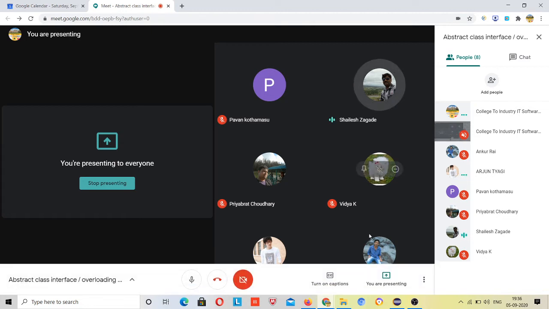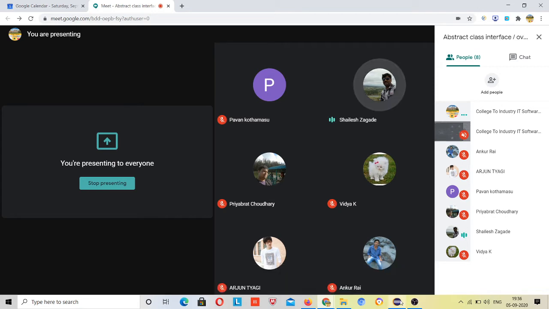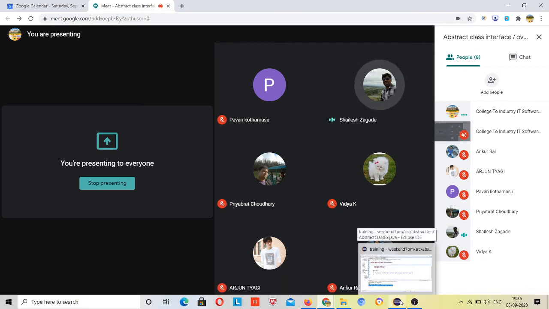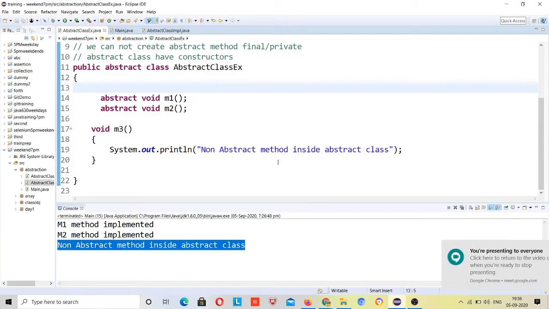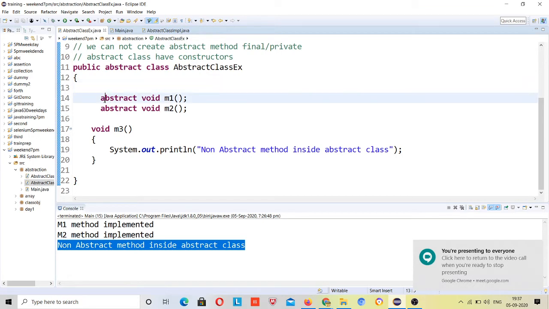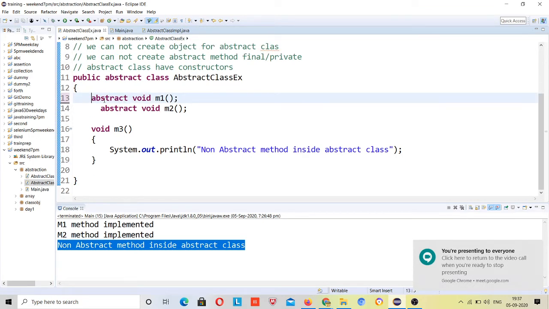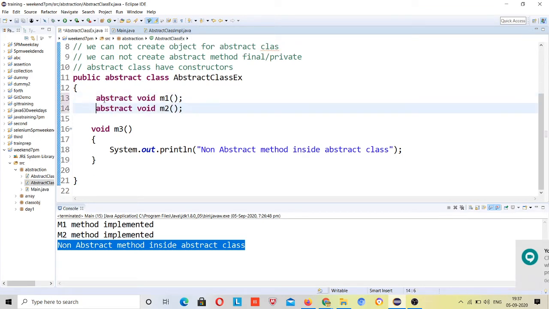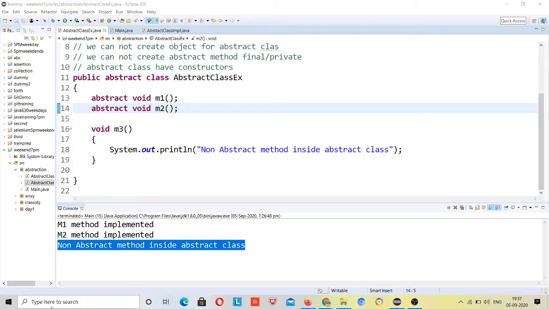Yes, Vandan, can you give an example of what abstraction is at a high level, not in terms of this class and defining, just a general example? The general example is that suppose I have a player, right, and what this abstract class means is that I am defining a prototype. So suppose I have a player. Let me open my notepad first.